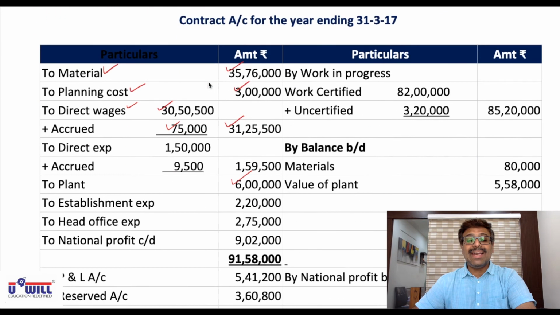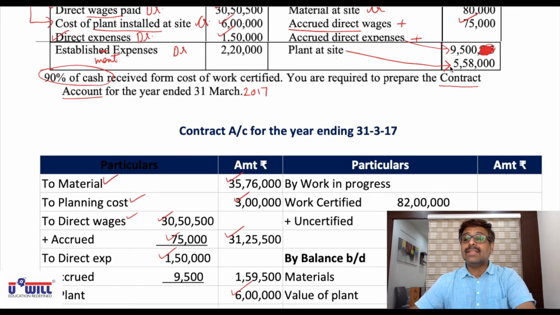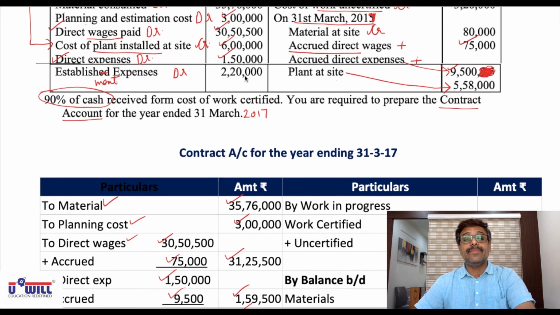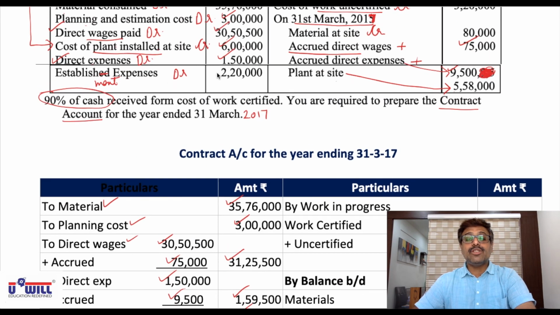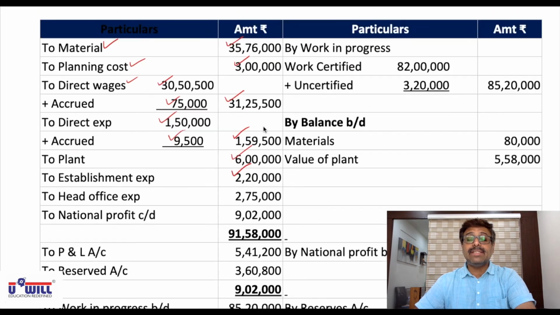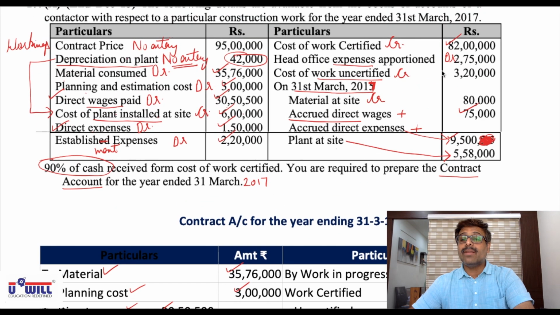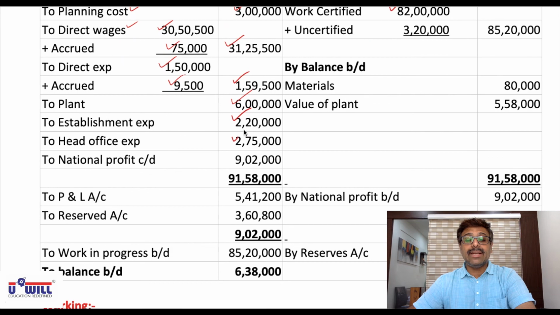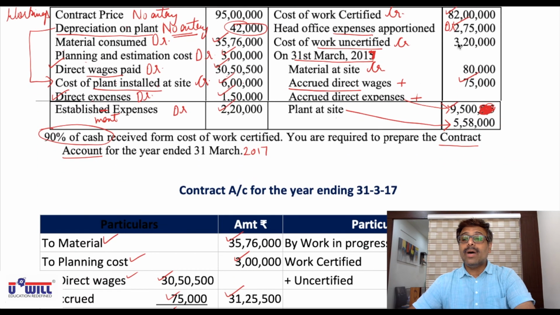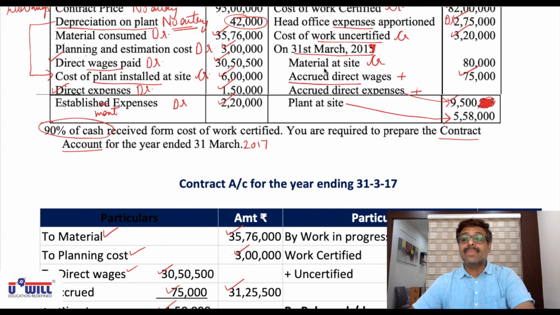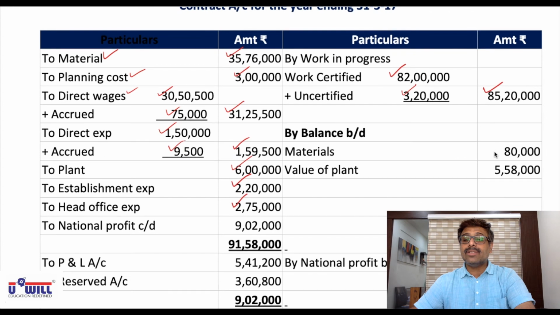Direct expenses 1 lakh 50,000 in inner column plus accrued 9,500. So 1 lakh 59,500. Establishment expenses 2 lakh 20,000 debit side. Work certified 82 lakhs credit side in work in progress. Head office expenses 2 lakh 75,000 debit side. Work uncertified 3 lakh 20,000 credit side. Total work in progress 85 lakh 20,000. Materials at site 80,000 credit side.